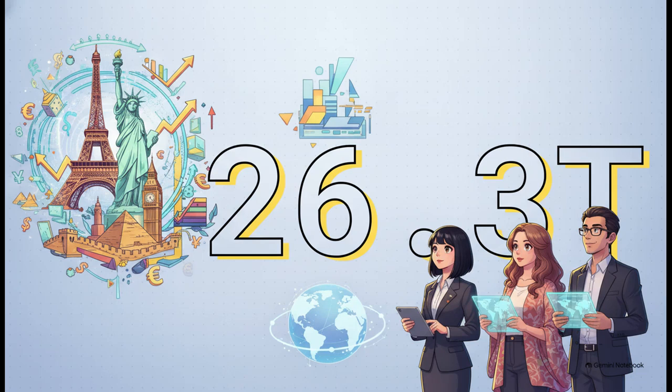Okay, let's start with a number. 126,295,331,000,000. It's a staggering 14-digit figure, and what it actually represents is the combined financial weight of the entire world. That is the International Monetary Fund's projected total global gross domestic product for the year 2026.